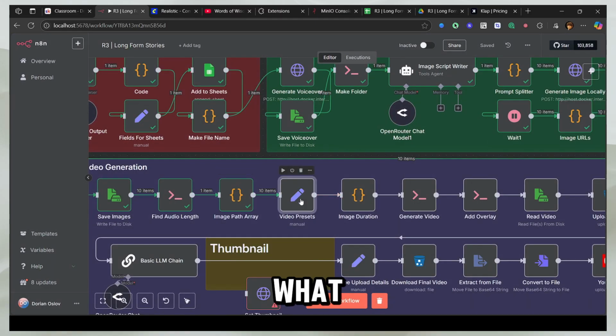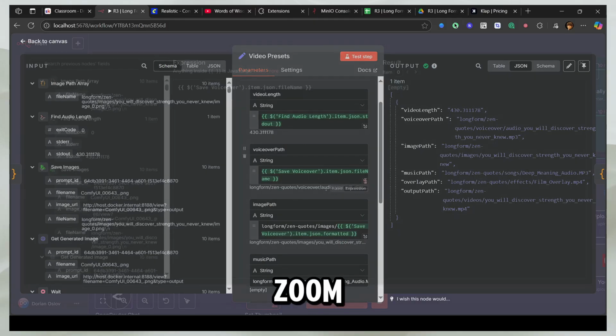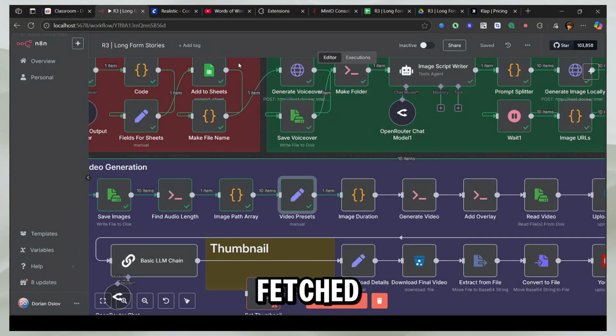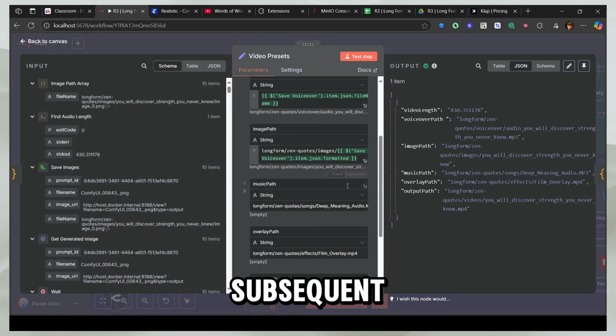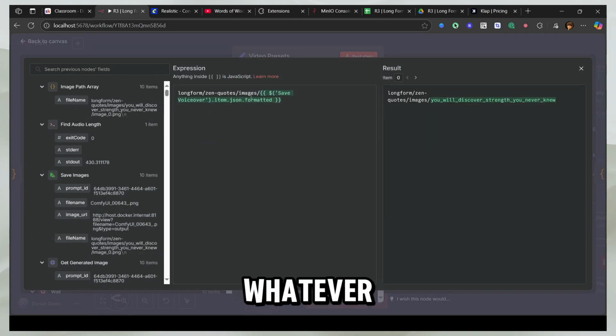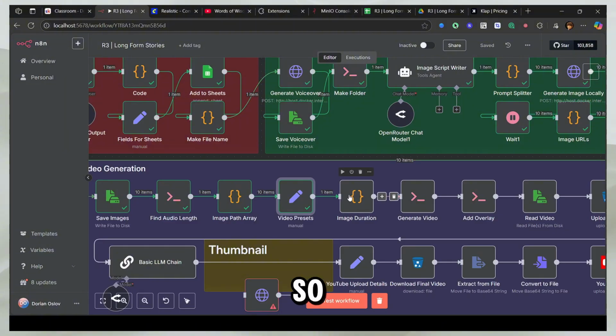Right. So now what I'm going to do is actually run this node, and you will see that I have all the information I need. I've got the video length, the voiceover path, the image path, the music path, the overlay path, and the output path. And these are all dynamically selected from the actual name of the folder. Let's zoom in and see here. This entire thing is fetched from the voiceover. And all the other subsequent things are dynamically fetched. So whatever the new folder is, one automation equals one folder technically, because we're making one video. So this is going to be dynamically fetched, so you don't have to touch anything.